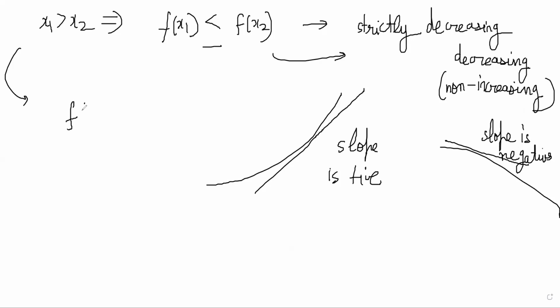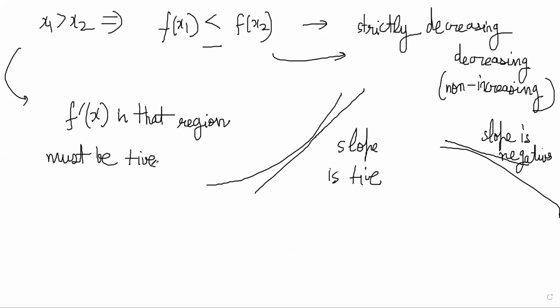That means f dash x in that region must be positive, right? f dash x basically gives the slope of the tangent to the curve, no? So if you find that f dash x is always positive in some region, then the function cannot decrease in that region. It has to keep increasing.